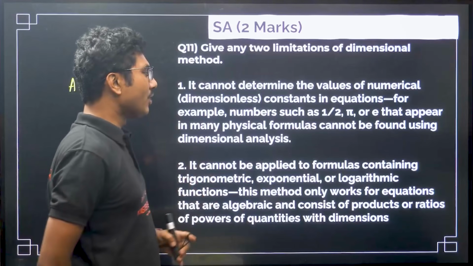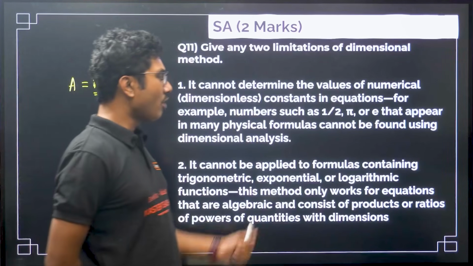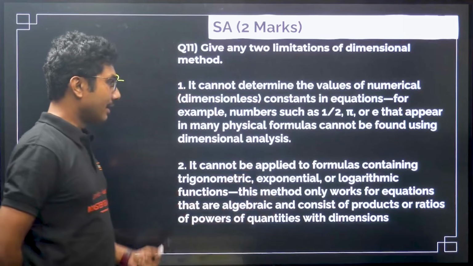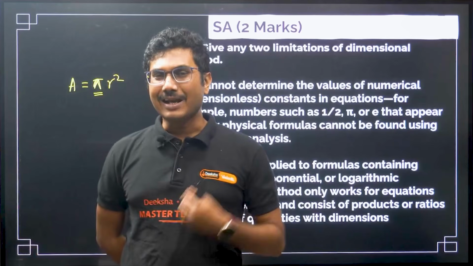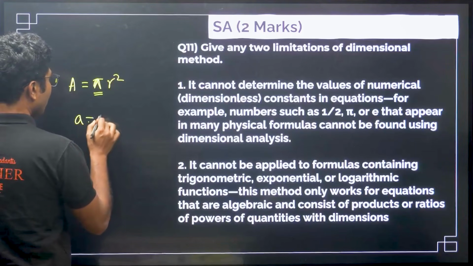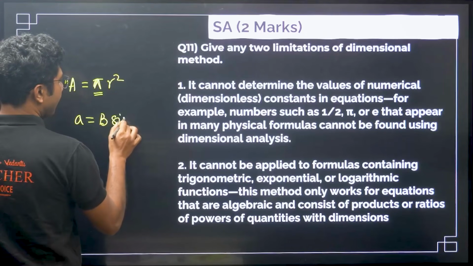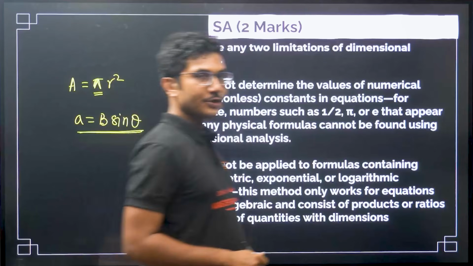This method only works for equations that are algebraic and consist of products or ratios of powers of quantities with dimensions. It cannot be used, for example, if I say A is equal to B sin theta; this kind of equation cannot be determined using the dimensional method.